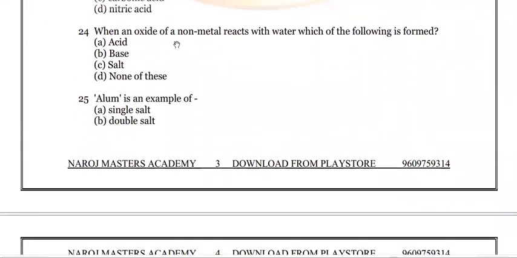When an oxide of a non-metal reacts with water, which of the following is formed? It is clearly mentioned in the question: oxide, and the nature of this oxide is non-metal. Let me give an example of a non-metal oxide. The non-metal is carbon, and if you add oxygen, we call it carbon dioxide. So it is a non-metal oxide.